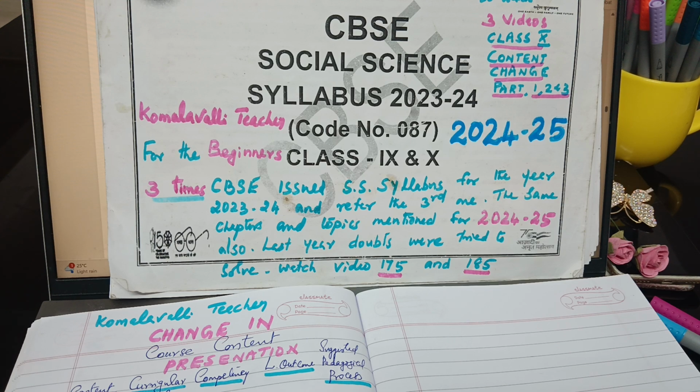Let me tell you, especially for the beginners, that last year the CBSE issued the social science syllabus for 2023-24 three times. Refer to the third one only, because in the first and second some mistakes were there and manufacturing industries were not there. Later it was included. So the third time it was issued, and the chapters and topics mentioned for 2024-25 are the same. There are not many changes in the present academic year, only a little difference in presentation.